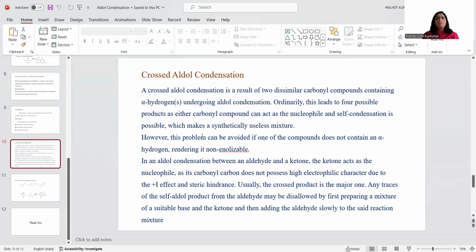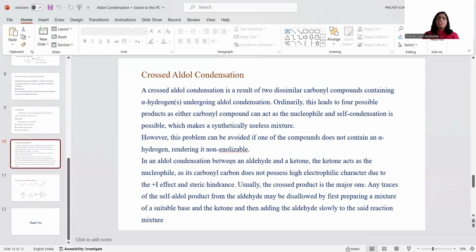However, this problem can be avoided if one of the compounds does not contain an alpha hydrogen, rendering it non-enolizable. So, such a cross-aldol condensation reaction can be made very important if we carry out the reaction using one aldehyde which has alpha hydrogen atom, and another aldehyde which does not have alpha hydrogen atom. It means that the aldehyde which has alpha hydrogen atom can undergo enolization. It acts as a nucleophile, and it is going to attack the second carbonyl compound which does not have alpha hydrogen atom.